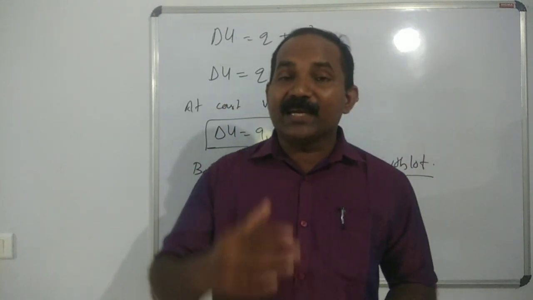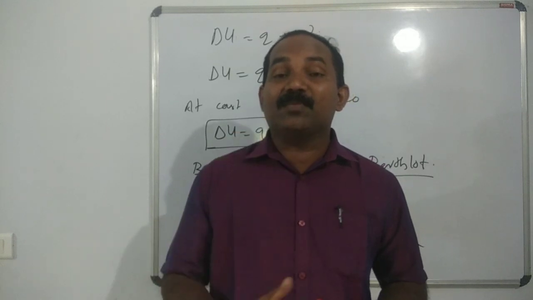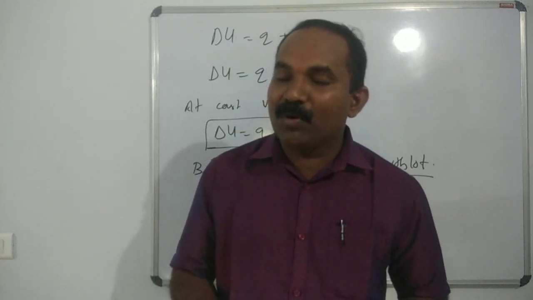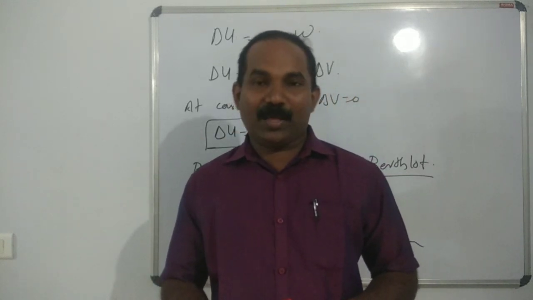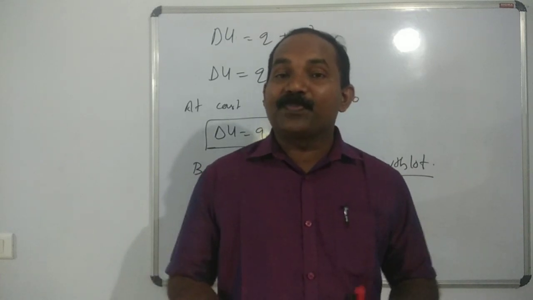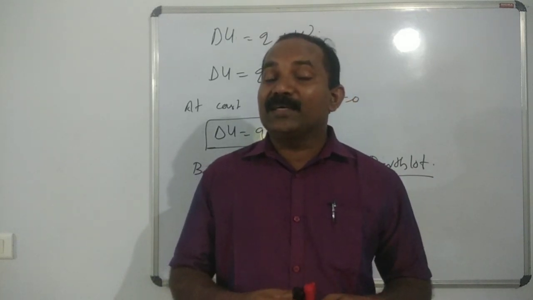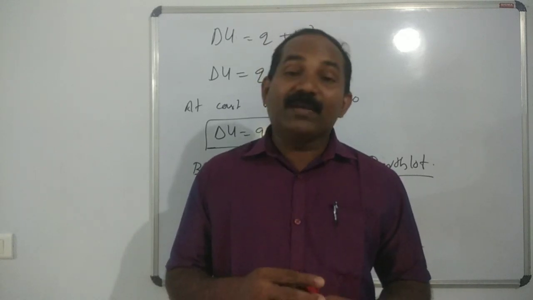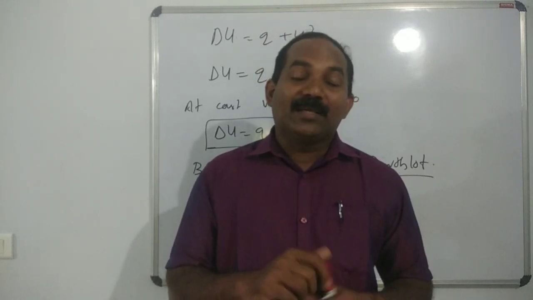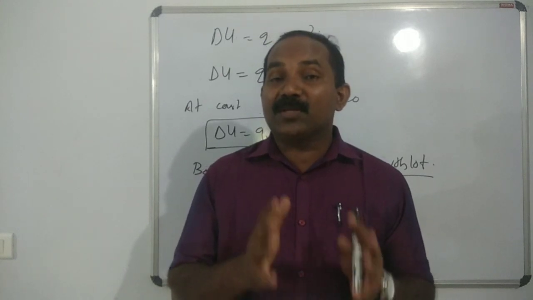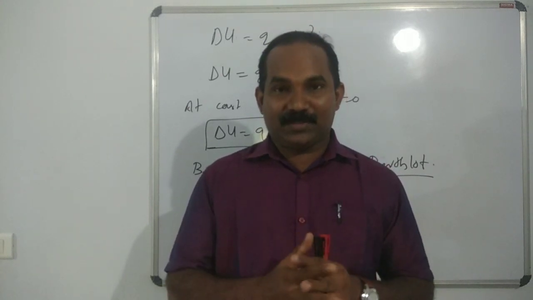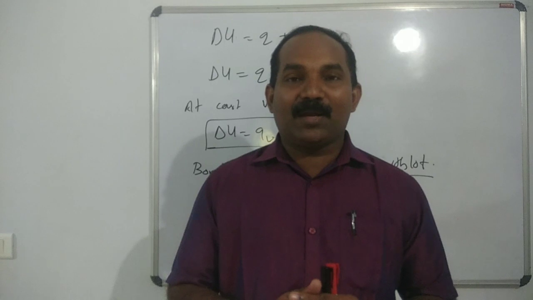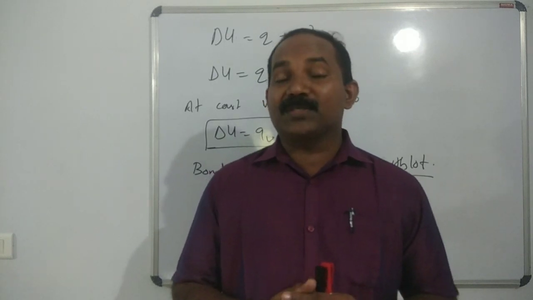Remember that internal energy change is determined by using a bomb calorimeter. So that's about the first law and internal energy. In the next section, we will discuss some problems based on these concepts and enthalpy, the new concept.